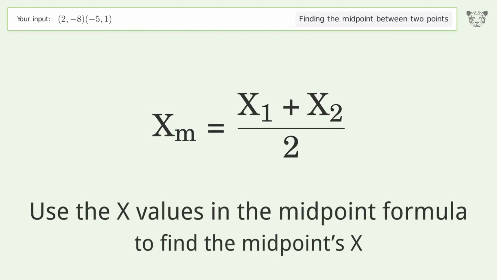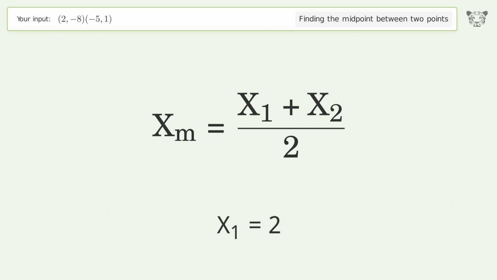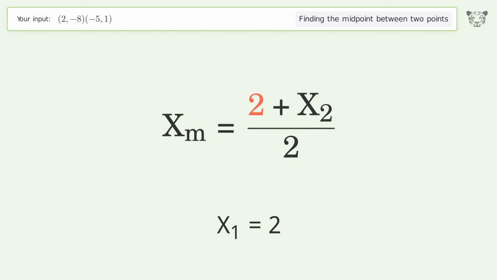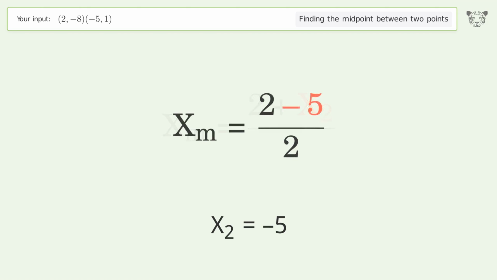Use the x values in the midpoint formula to find the midpoint's x. x1 equals 2. x2 equals -5. Simplify the arithmetic.